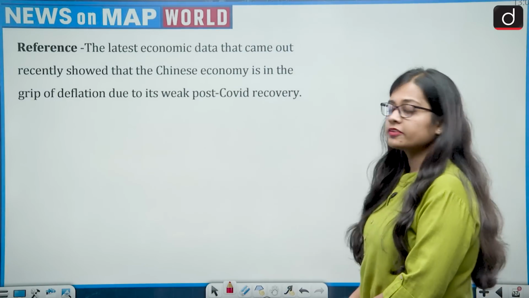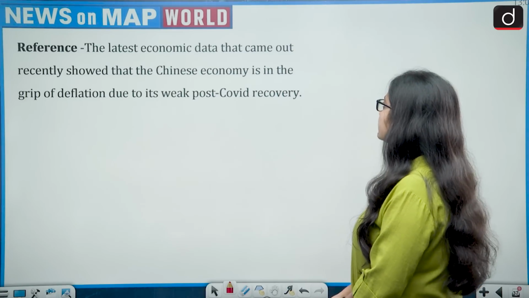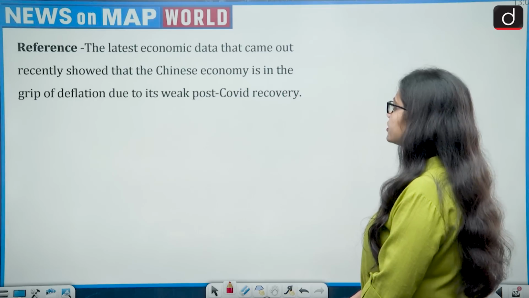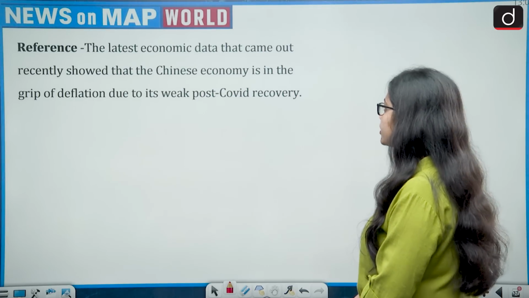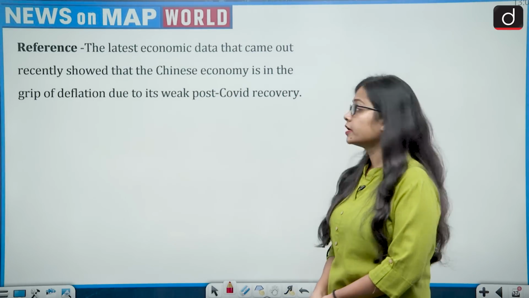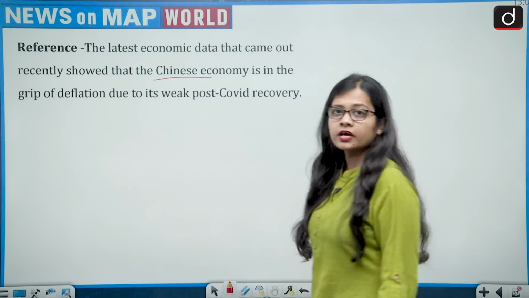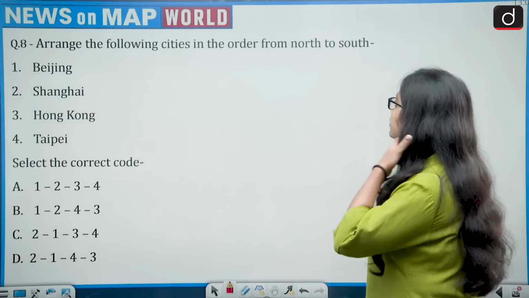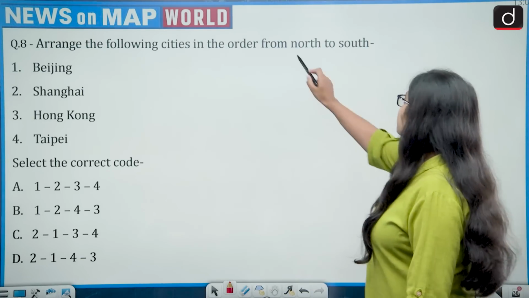The reference says the latest economic data that came out recently showed that the Chinese economy is in the grip of deflation due to its weak post-COVID recovery, and this brings China to the news. So the question says, arrange the following cities in the order from north to south.